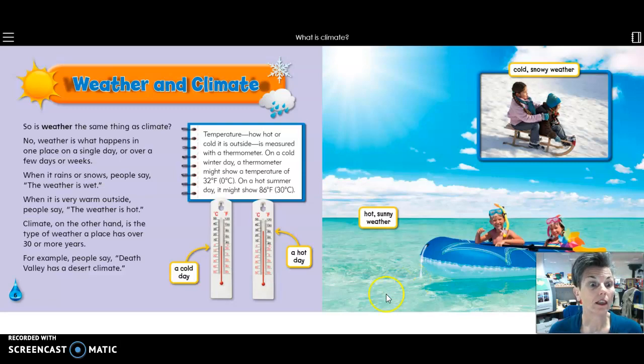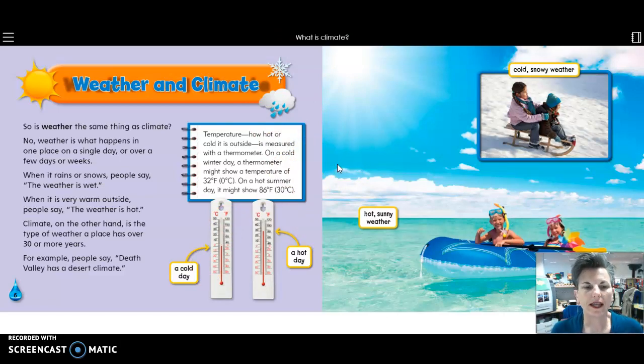And I learned something from this book today. I didn't realize that this was the definition of climate, that the key factor is that the weather has been the same for 30 or more years. Okay? And in our text box here, temperature. How hot or cold it is outside is measured with a thermometer.